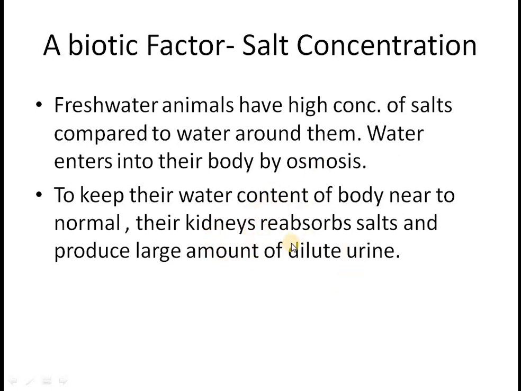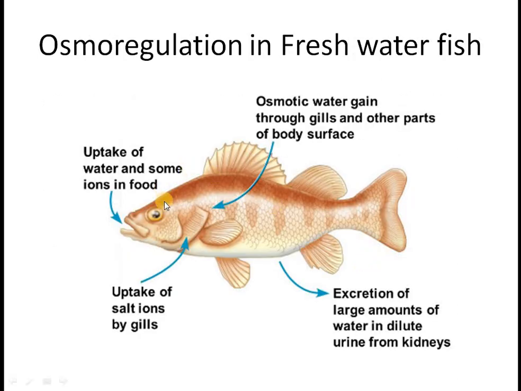Osmoregulation in freshwater animals is done by kidneys. Kidneys work as osmoregulators by absorbing salts and letting go of the excess water, so that the fish body contains nearly the constant levels of water. This is the diagram which will help you understand this. This is a fish which is residing in fresh water.